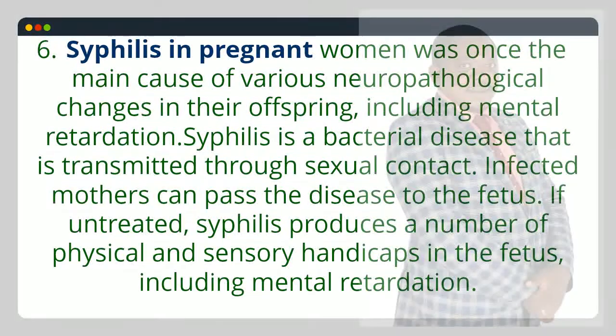6. Syphilis in pregnant women was once the main cause of various neuropathological changes in their offspring, including mental retardation. Syphilis is a bacterial disease that is transmitted through sexual contact. Infected mothers can pass the disease to the fetus. If untreated, syphilis produces a number of physical and sensory handicaps in the fetus, including mental retardation.